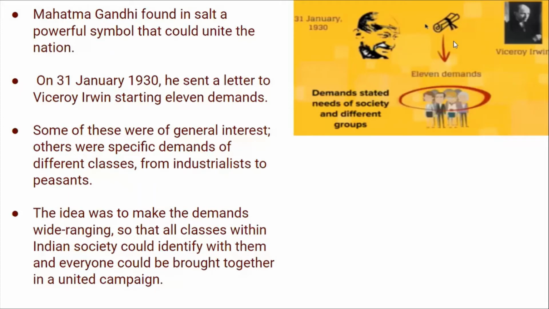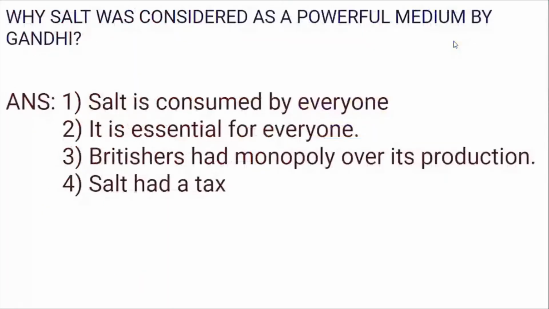Some of the demands were of general interest and others were specific demands of different classes, from industrialists to peasants. The idea was to make the demands wide ranging so that all classes within Indian society would identify with them and everyone could be brought together in a united campaign. So Mahatma Gandhi wrote the 11 demands to Viceroy Irwin. Now what happened?